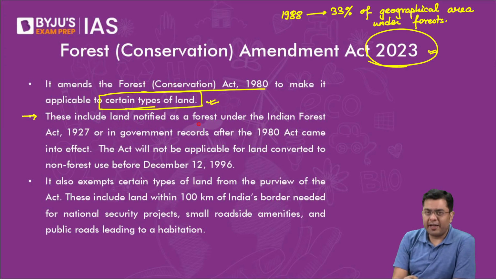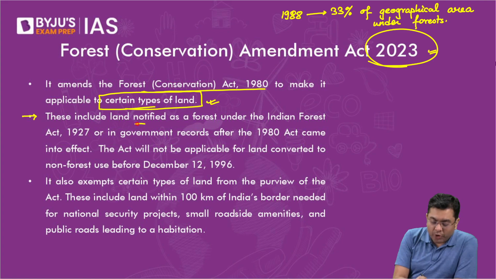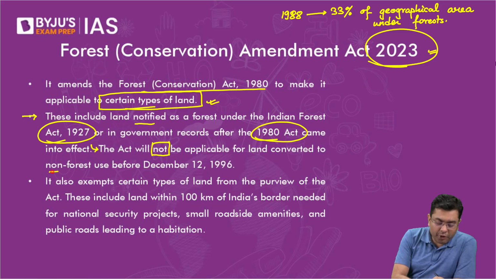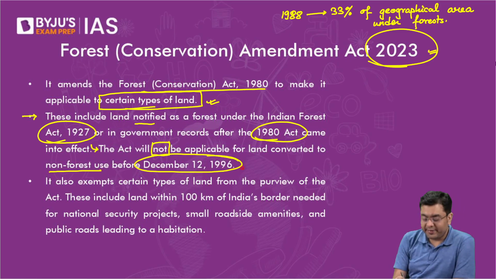So which type of land? Land notified as a forest either under the Forest Act of 1927 or in government records after the 1980 Act came into place. The act will not be applicable to the land converted for non-forest use before December 12, 1996. This is the date of the Godavarman judgment.